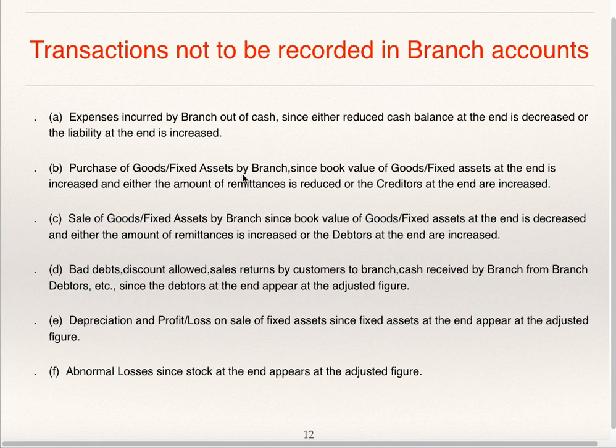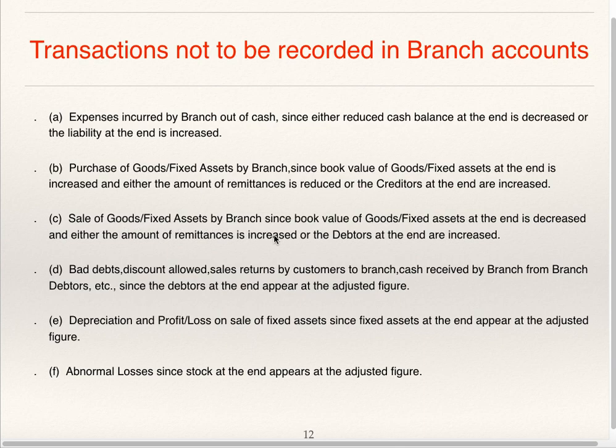branch account. Why? Because you are supposed to write the opening balance as to balance brought down, and the closing balance as by balance carried down in the branch account, which shows your fixed assets. So automatically it will get recorded. You are not supposed to show it separately.